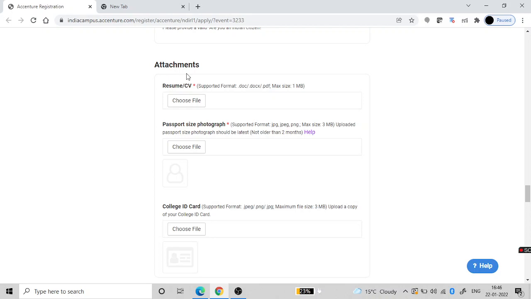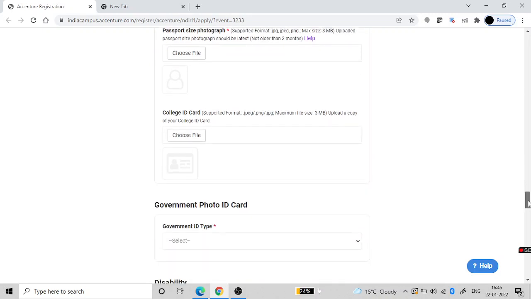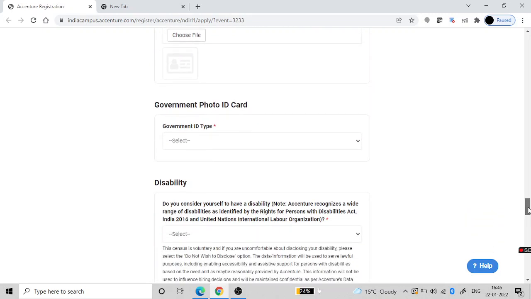Add everything very carefully: all your work experience, all the projects that you have worked on, all the technologies you know, and add only those technologies in your resume that you are very confident about. Then add your latest passport size photograph and your college ID card.